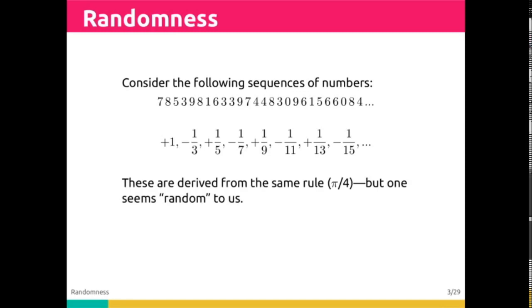However, both of these sequences are derived from the same rule. One of them is the decimal expansion of pi-fourths, and the other of them is the series expansion of pi-fourths. One of them seems random to us.